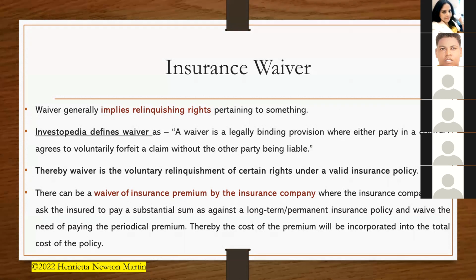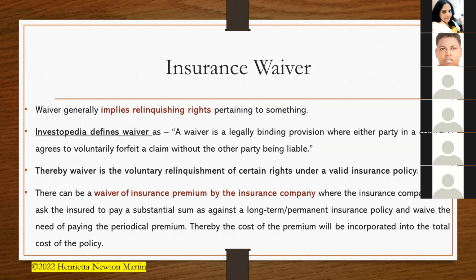What did I say? Waiver is just relinquishing of rights, giving up of rights, a right that you already possess. You say, no, I'm not interested to carry on with this particular right. I'm ready to give up those rights. That is waiver. So in insurance also, the insured can waive off certain rights, that is relinquish their rights.